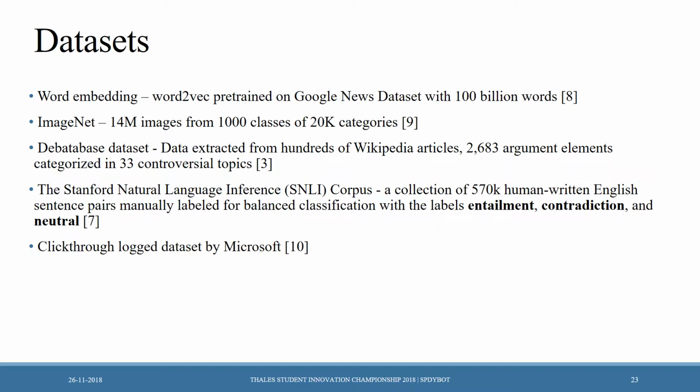Datasets. We'll be using word embedding datasets that have more than 100 billion words, created by the word2vec tool. We'll be using ImageNet, which has 14 million images from 1,000 classes of 20,000 categories. The third is the database dataset. The fourth is the Stanford Natural Language Inference Corpus, a collection of 570,000 human-written English sentence pairs manually labeled for balanced classification with the labels of entailment, contradiction, and neutral. And finally, the click-through logged dataset by Microsoft.